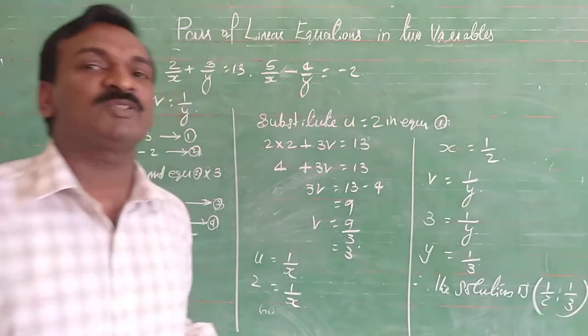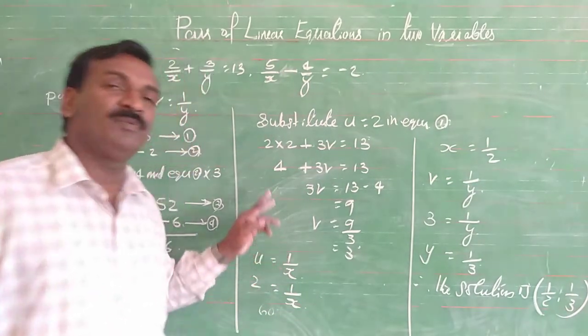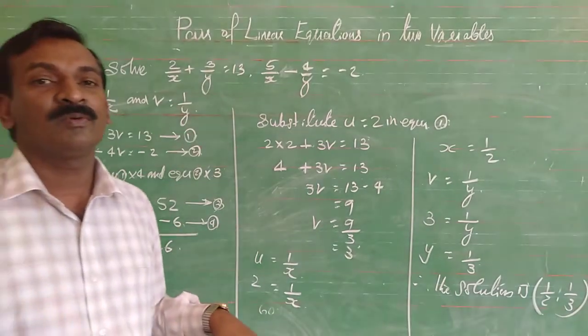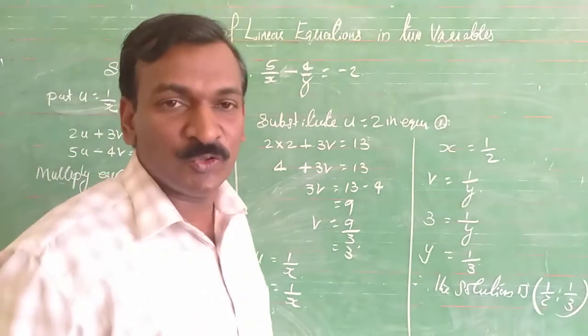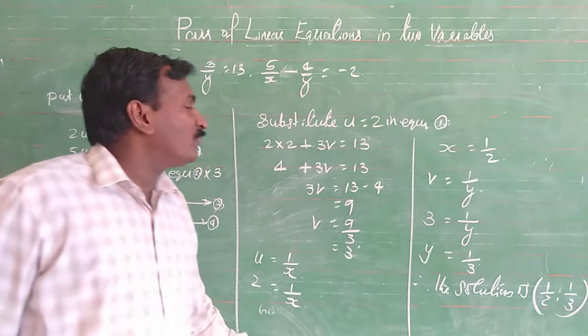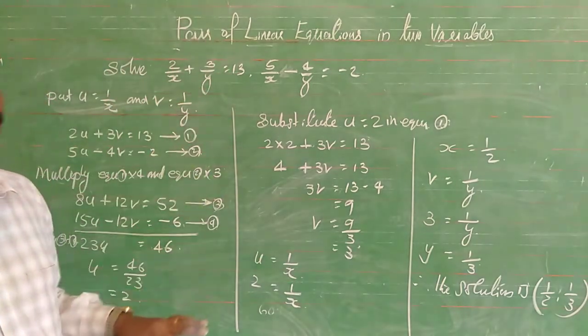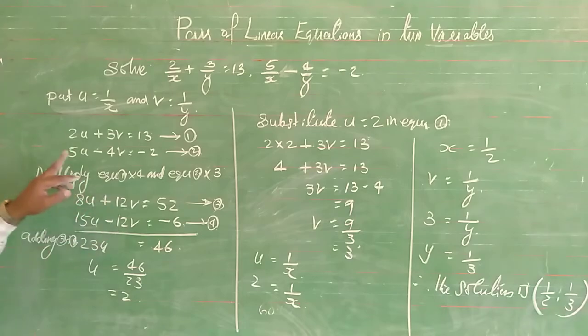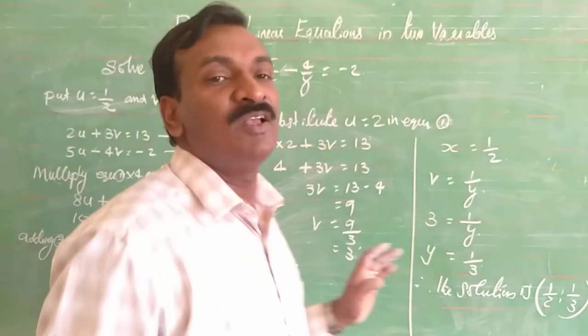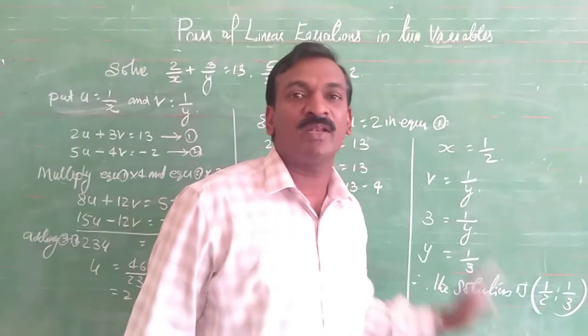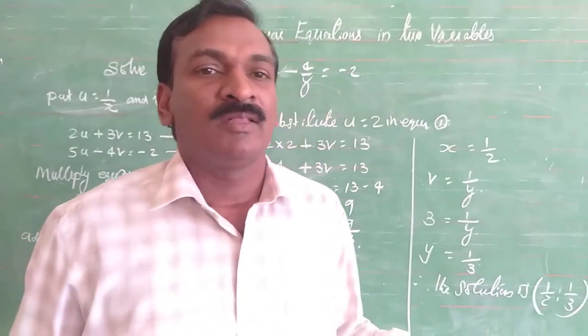This type of question is called an equation reducible to a pair of linear equations. It is not in the form of a pair of linear equations in two variables. We make u and v by substituting 1 by x and 1 by y. Then we get a pair of linear equations, and we can use any method, that is elimination, substitution, or cross multiplication, for finding the values of x and y.